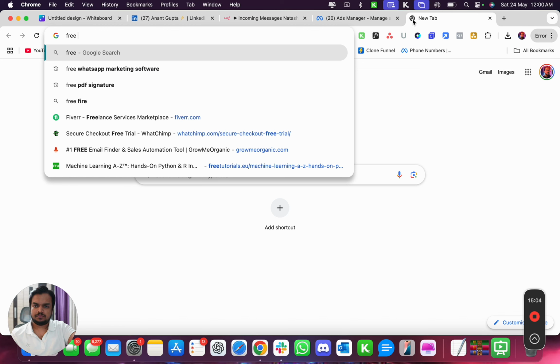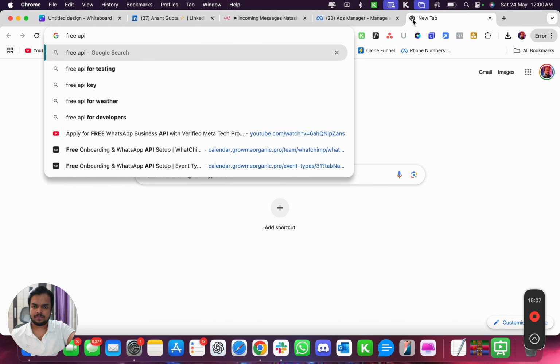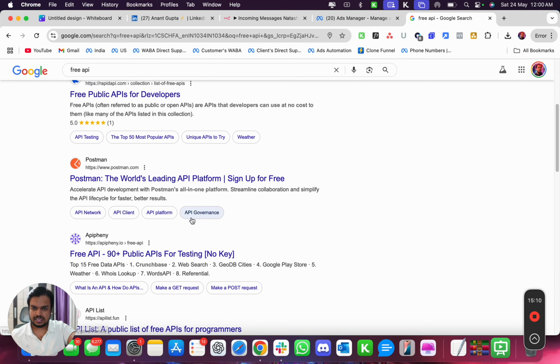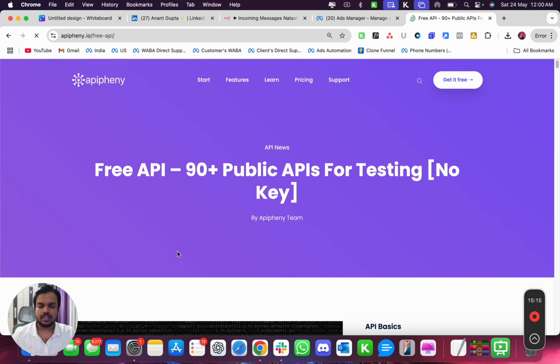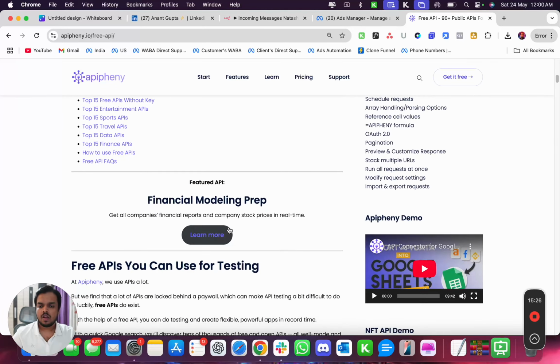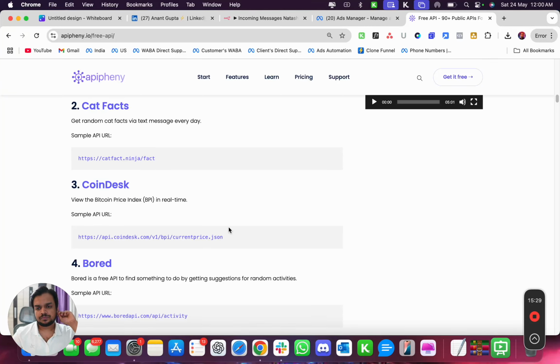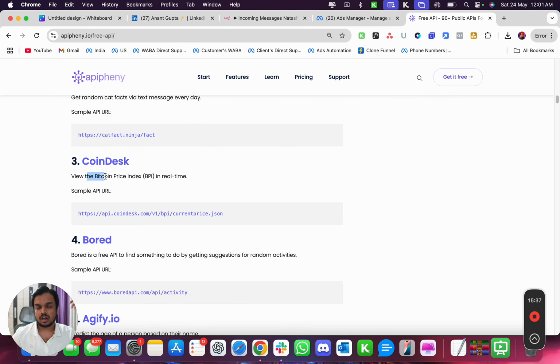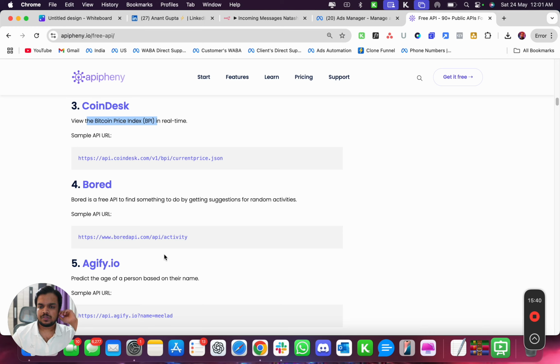So you can search for it. I just don't have the name handy. Yeah, this is the API directory. Now this directory has APIs which do not need any authentication. You see, it says no key required. It means you don't have to authorize yourself to make an API call for all these APIs which are there. So these are some basic API calls, like, if you want to know cat facts, or if you want to fetch the current Bitcoin price, right? So if you want to fetch information, this is the API for you.